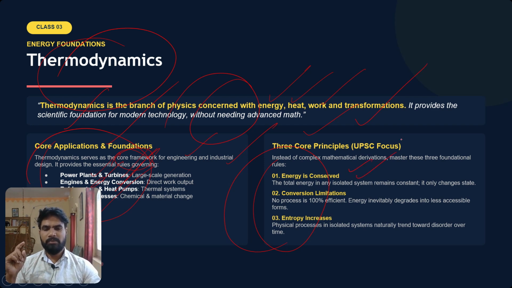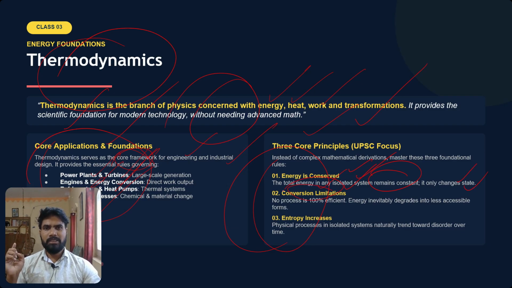So first is something related to energy conserved. What is the first principle of thermodynamics? The total energy in any isolated system remains constant. It only changes state. It changes from one state to another state. Okay, this is the first principle.